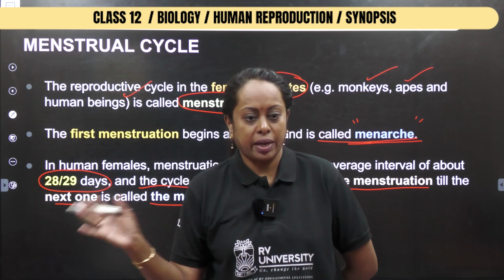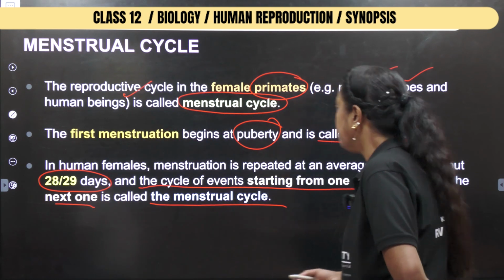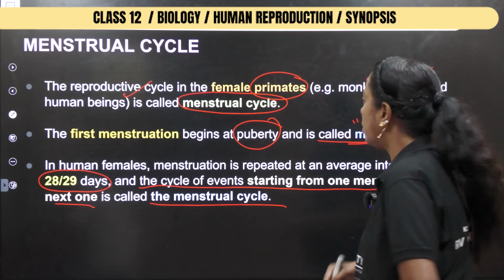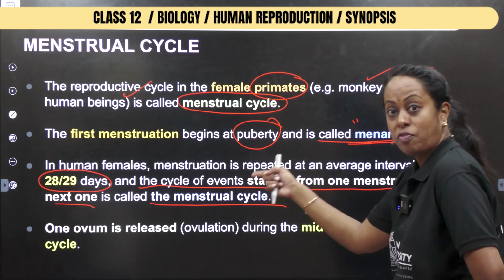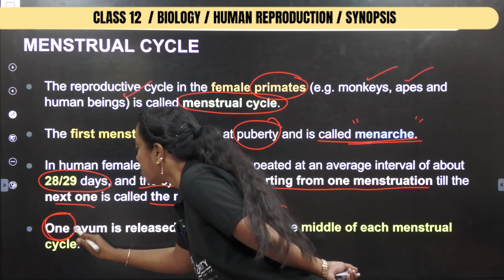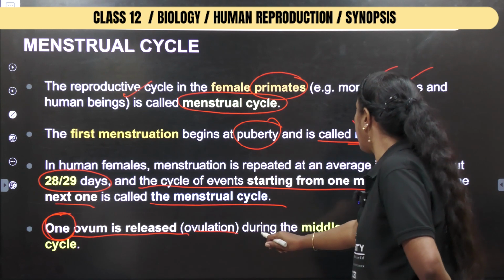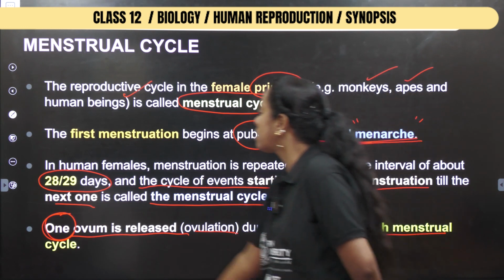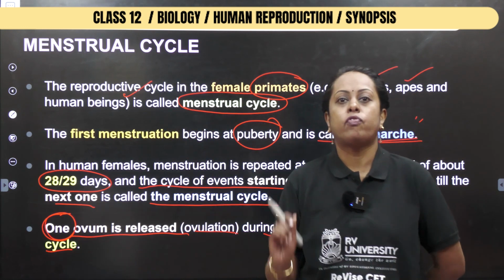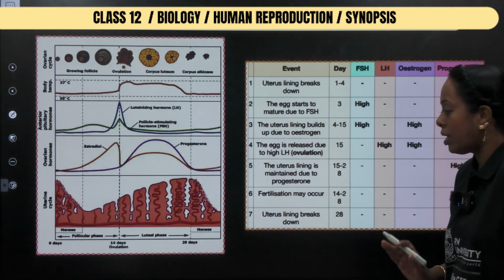So I'm going to explain the sequence of hormones, how these hormones come into play. With this, let us start the topic. Let us just finish off one more point. How many ova are released? One ovum is released during ovulation in the middle of each menstrual cycle, that is on the 14th day of this particular cycle. Now with this, we are going to study this particular chart.